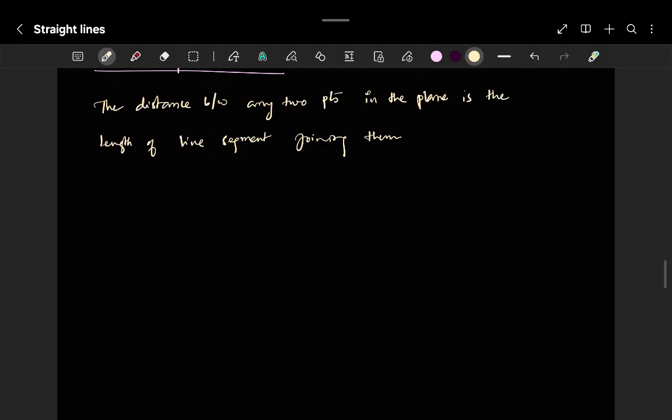If I take the Cartesian coordinate system somewhere over here, and this is point A and this is point B, I'll ask you to find the distance between these two. The basic thing is, when a line is joining 2 points, we call it a line segment. The length of the line segment is called the distance between 2 points. Simple.